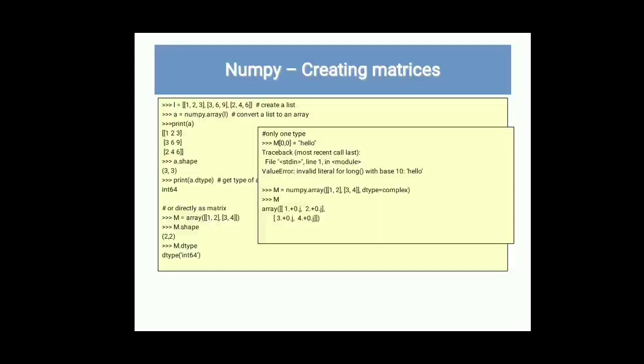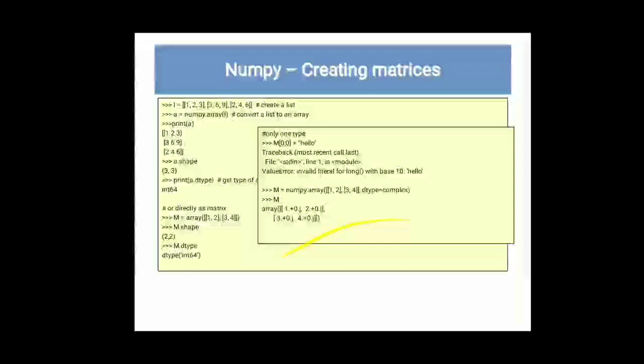One more is there, m 0 0 hello. It will show an error because we have already provided values. Here numpy array 1 2 3 4 1 plus 0j, so it will show the value. Next one, matrices use.